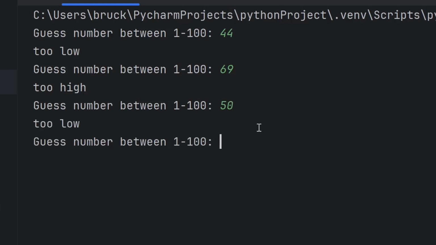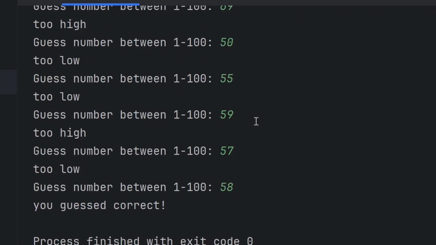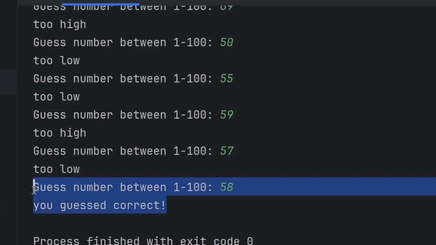It says too low. So it has to be 55. It says too low. So 59. Too high. So now I know it's between 55 and 59. So let's try 57. It says too low. 58. And it says you guessed correct. So this is the program I want you to make. Give it a shot and let's see how you do it.